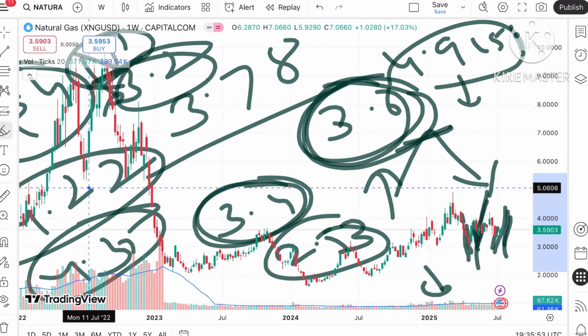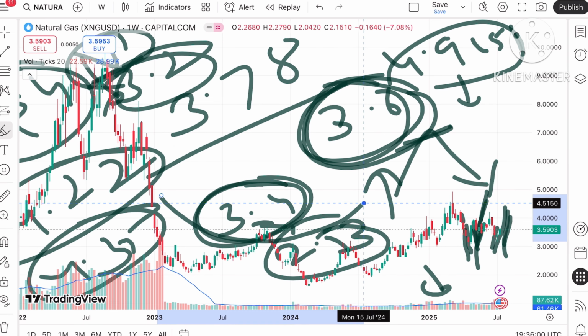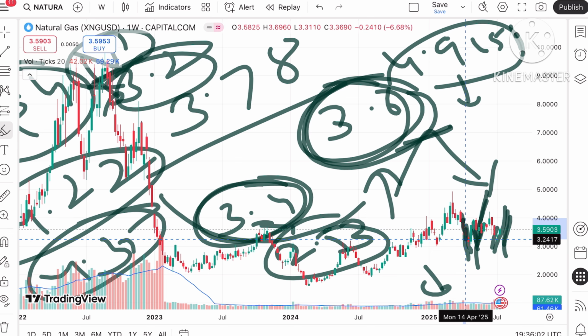There is a probability, showing a level of $3.6, of upside creating this particular pattern, but if it starts staying below this level, the next support is coming at a level of 3.2.